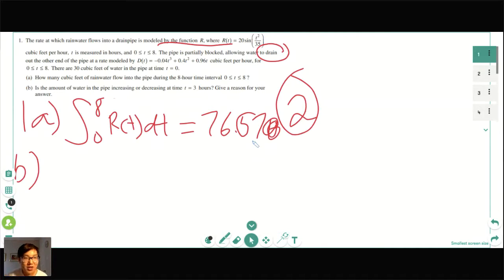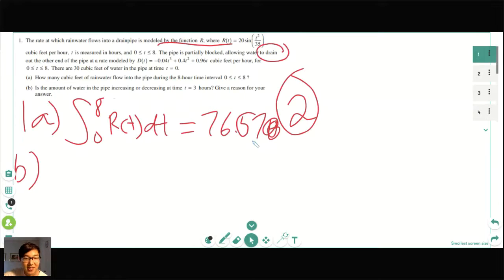Okay, so for part B, it asks for the amount of water in the pipe increasing or decreasing. So are we using just the in function, just the out function, or both? And if we're using both, is it a sum of the two functions or a difference in the functions? In minus out. Great job. See, y'all know what you're doing. Y'all are prepared for the exam. So it's in minus out.